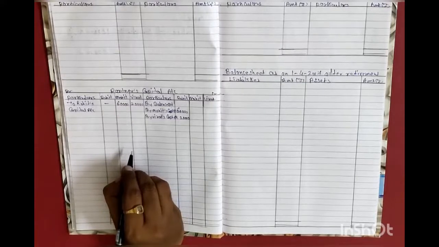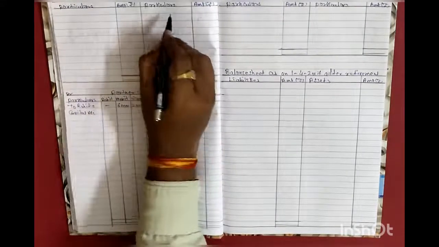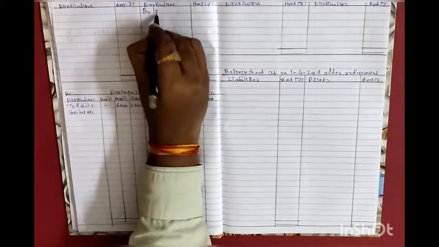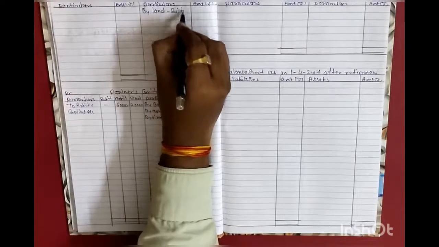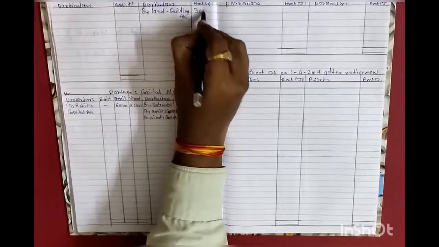Now, first adjustment: value of land and building is rupees 1,80,000. In the balance sheet, value of land and building is rupees 1,50,000. It means 30,000 rupees increase, by land and building account 30,000 rupees.